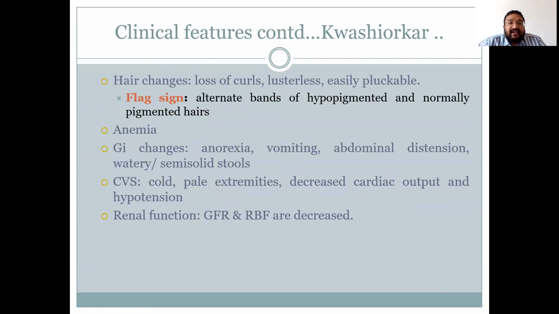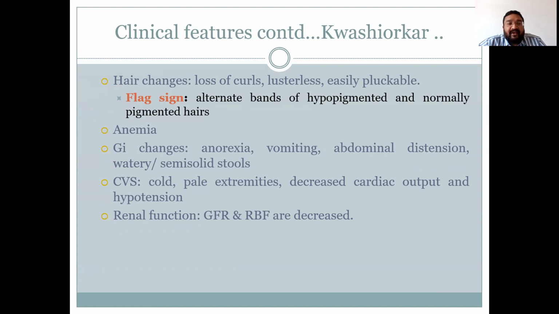Hair changes may occur and are characterized by loss of curl. Hair becomes lusterless and is easily pluckable. Flag sign is seen in children with kwashiorkor. In this, alternate bands of hyperpigmented and normally pigmented hair are seen, which indicates the periods of undernutrition and normal nutrition. Anemia is common in a child with kwashiorkor. GI changes can occur and include anorexia, vomiting, abdominal distension, and watery or semi-solid stools.